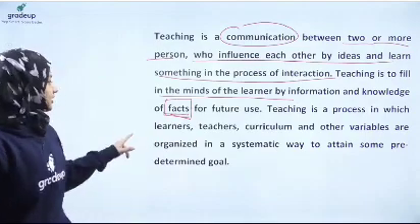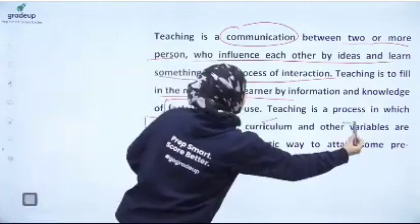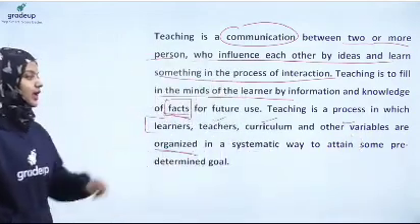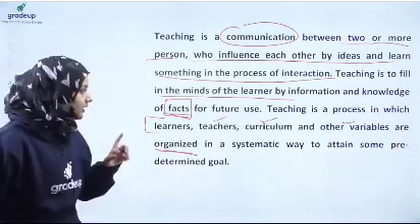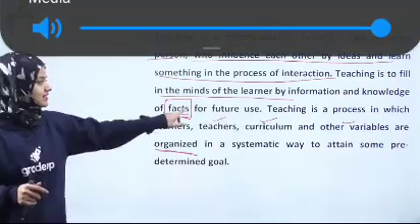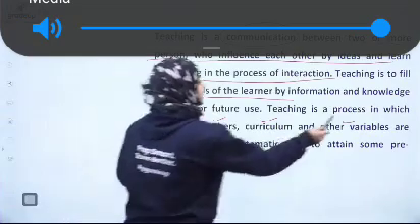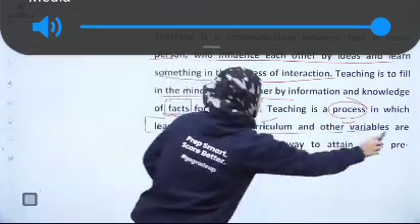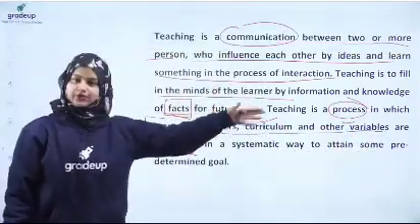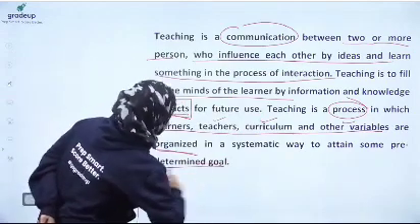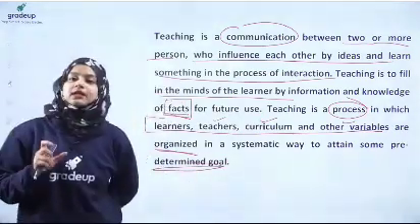So it is a process in which the learner, teacher, curriculum and other variables are organized in a systematic way to attain some predetermined goal. So in this, you can take out the characteristic of definition also. From this line, you can see various characteristics of teaching, that teaching is a process. Teaching has certain variables: learner, teacher, curriculum and others. And teaching is organized in such a way to attain the predetermined goal, right?